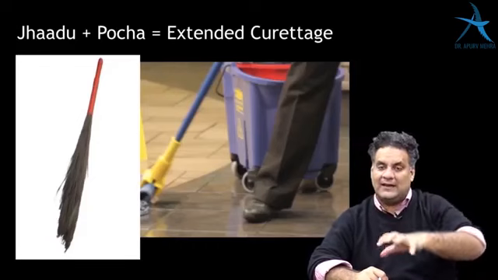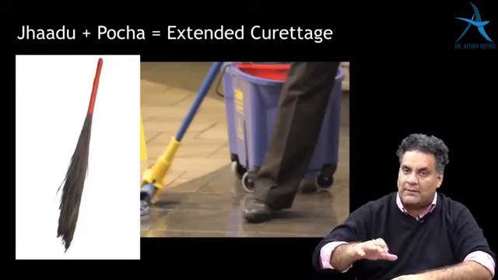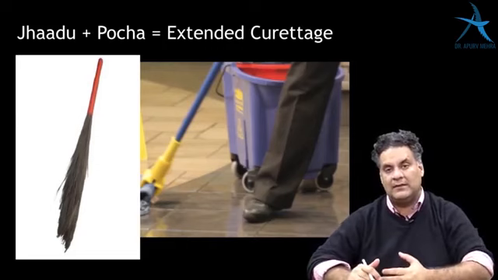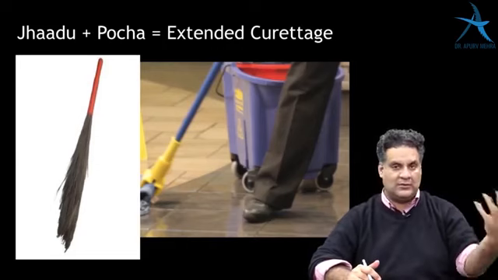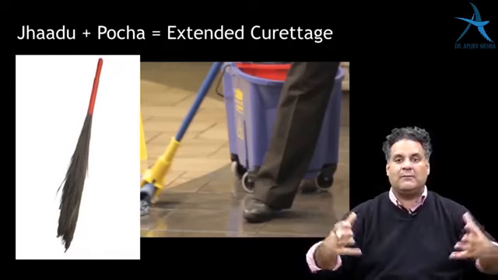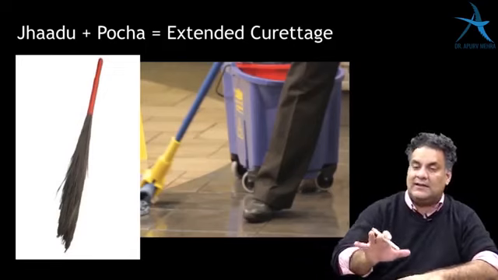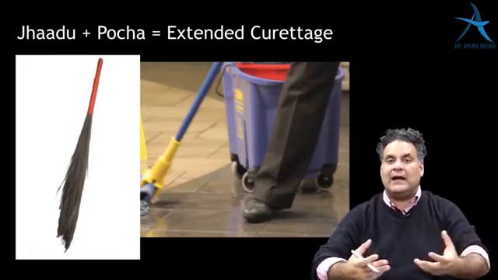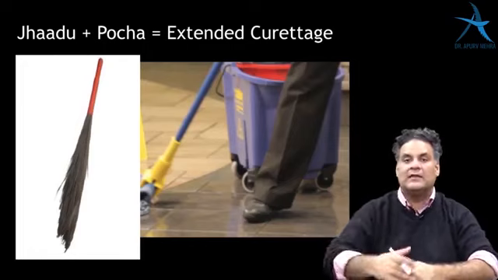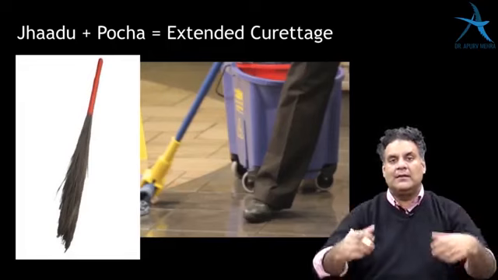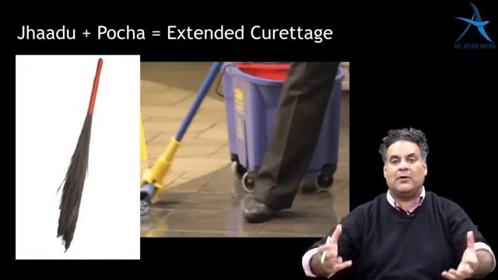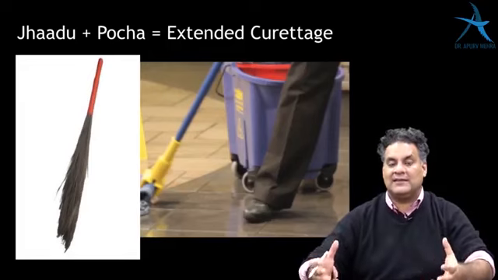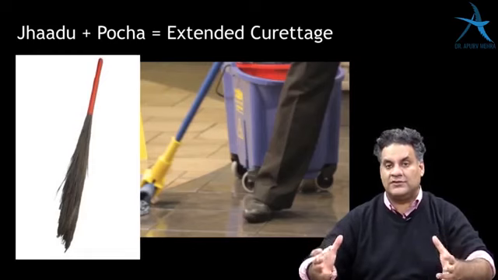But if it's an aggressive lesion, simple dry mopping will not work. So you need to have wet mopping. So only dry mopping is curettage. Dry mopping with wet mopping is extended curettage. In extended curettage, you use four chemicals. Phenol, because in our houses also in wet mopping, we use phenyl. So phenol is the most common chemical. Liquid nitrogen is an important one because it has the least chance of recurrence. It is the most efficient, potent.